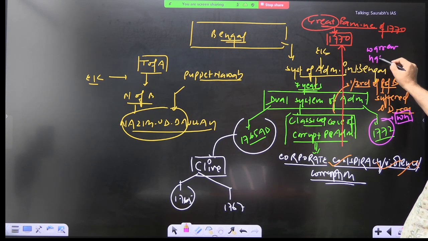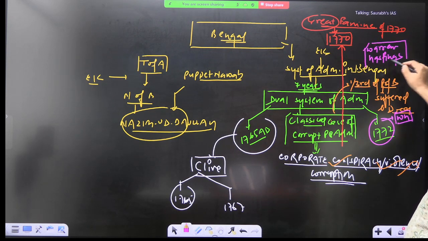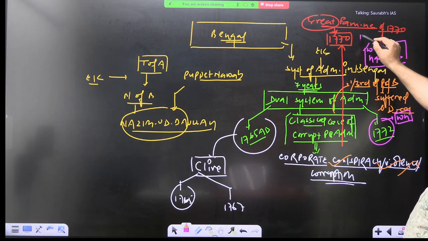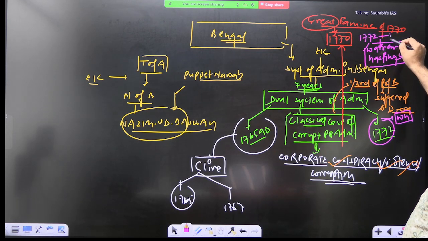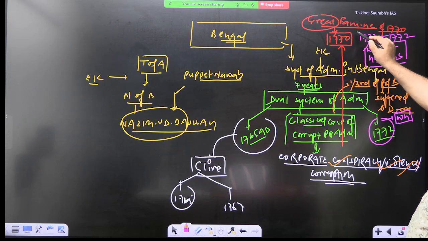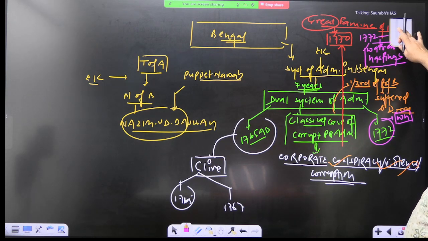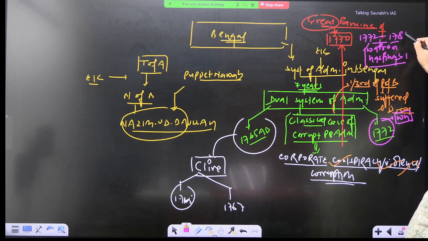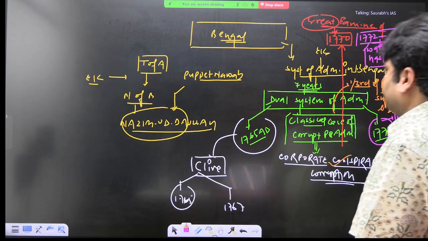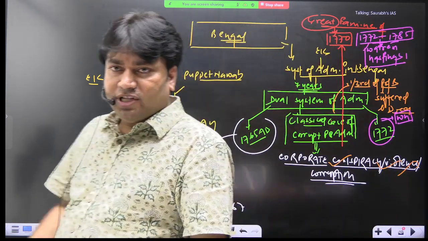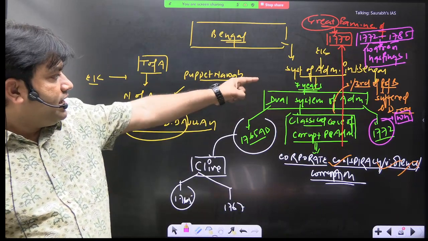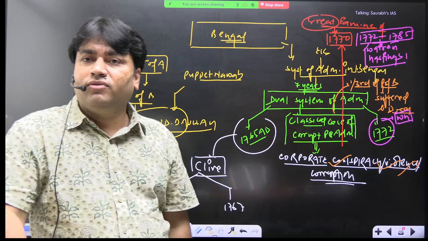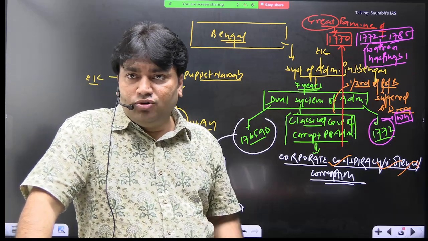Warren Hastings ended this system, the dual system of administration in Bengal. And what is the time period of Warren Hastings? Write it here, as we will use it again. Warren Hastings' time period is 1772 to 1785. From this you will know that Warren Hastings came and abolished the dual system of governance. So these two facts are clear.